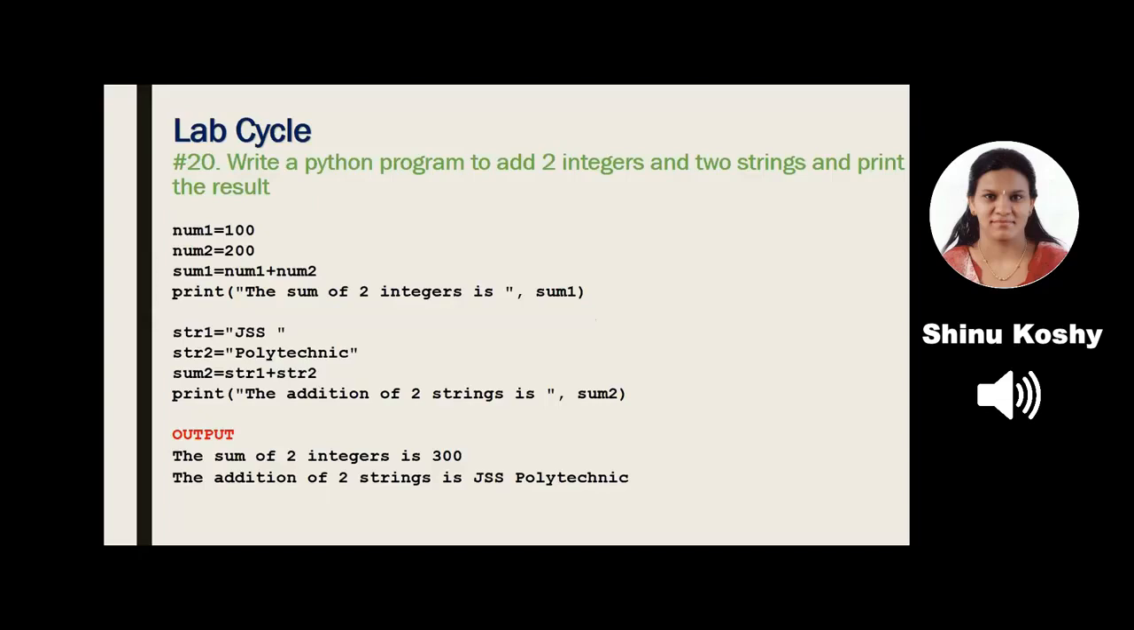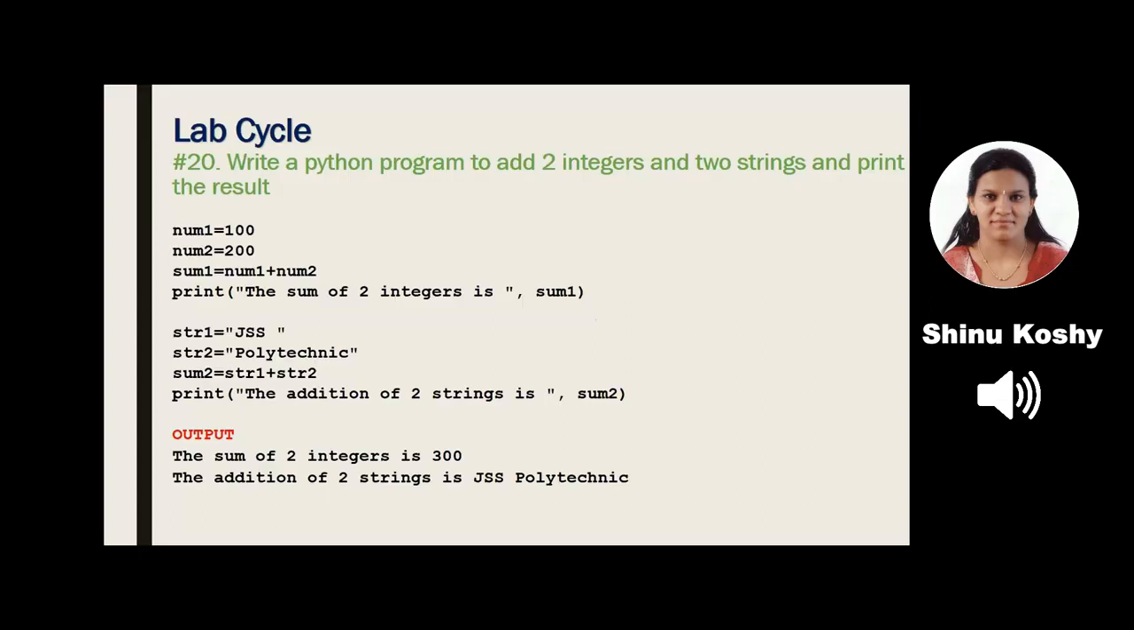Here we have to add two integers and two strings. Remember what an integer is? It is a whole number. What is a string? Any word with any types of characters in it, but written in double quotes is called a string. And we have to print the result. What is the statement for printing the result? Print.